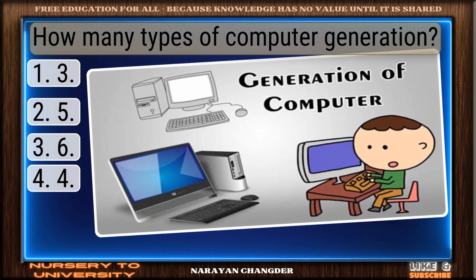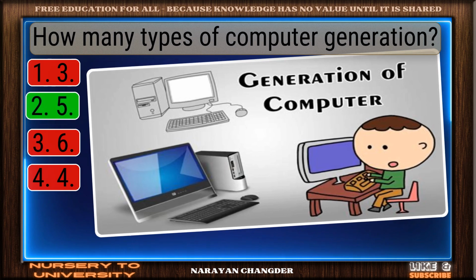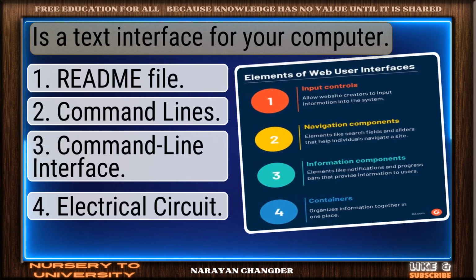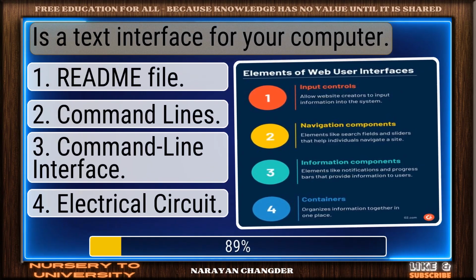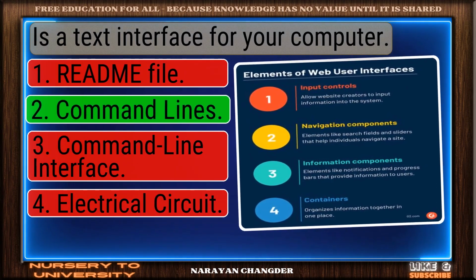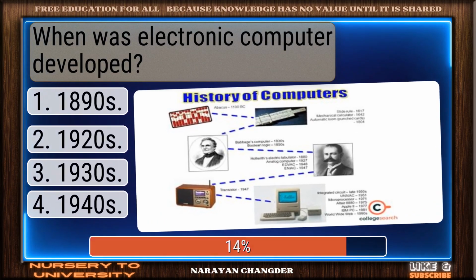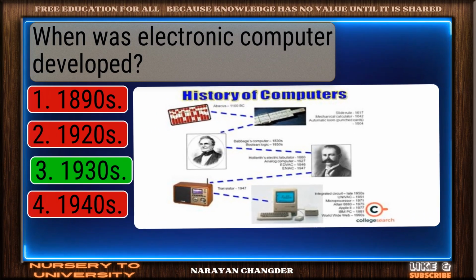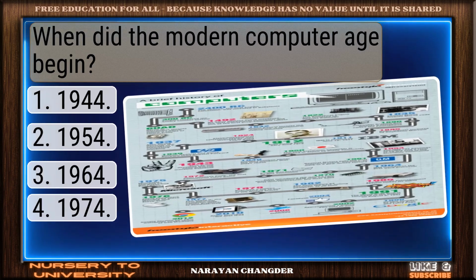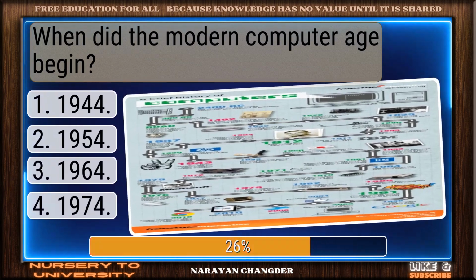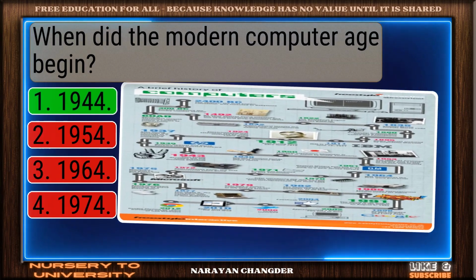How many types of computer generation? Valid point. 5 is true. Is a text interface for your computer? Excellent choice. Command lines is right. When was electronic computer developed? Solid response. 1930s is valid. When did the modern computer age begin? Right again. 1944 is valid.